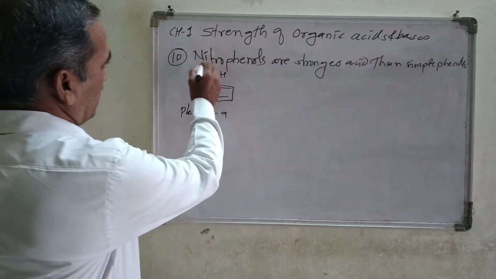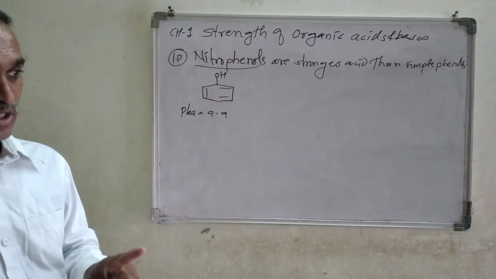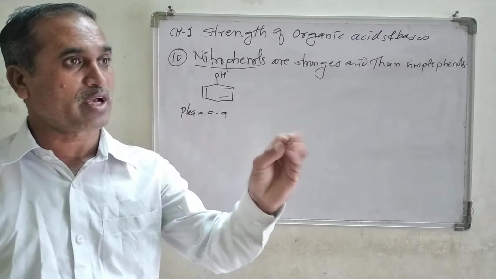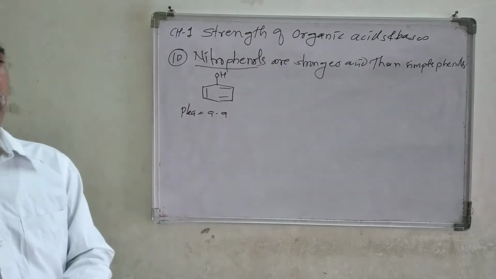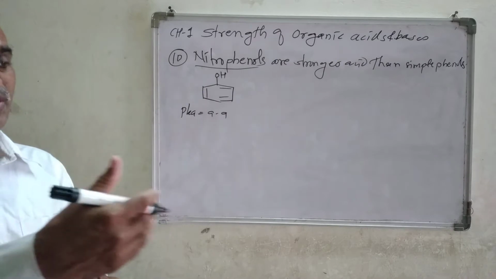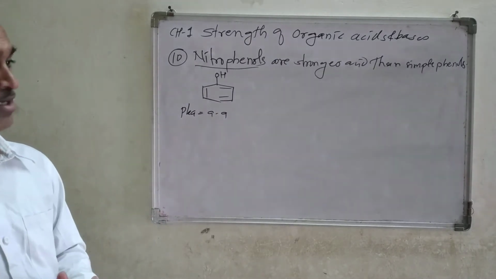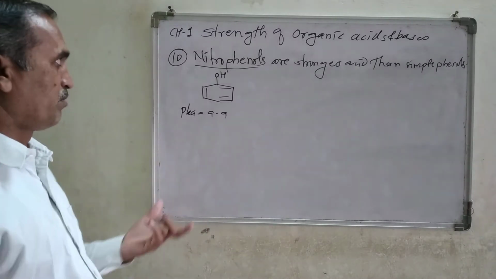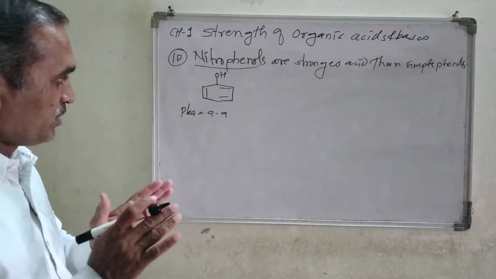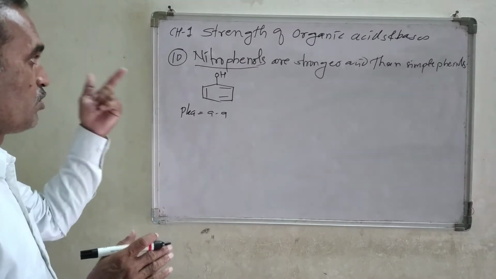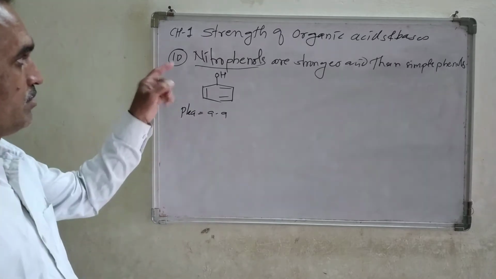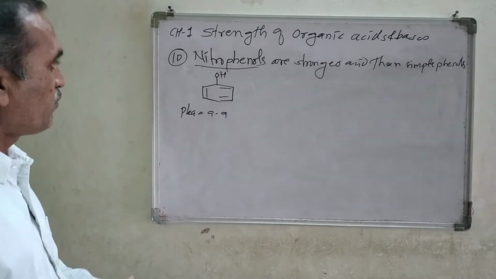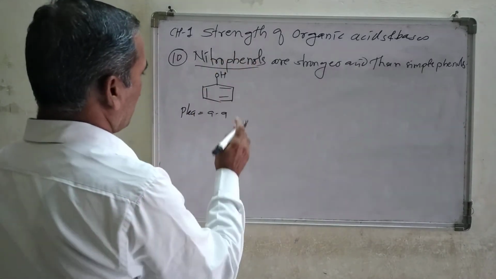Whereas if you look at nitrophenols, they have 3 different structures, 3 different isomers. Isomers have the same molecular formula but different structures, and that phenomenon is known as isomerism. So nitrophenols are orthonitrophenol, metanitrophenol, and paranitrophenol.